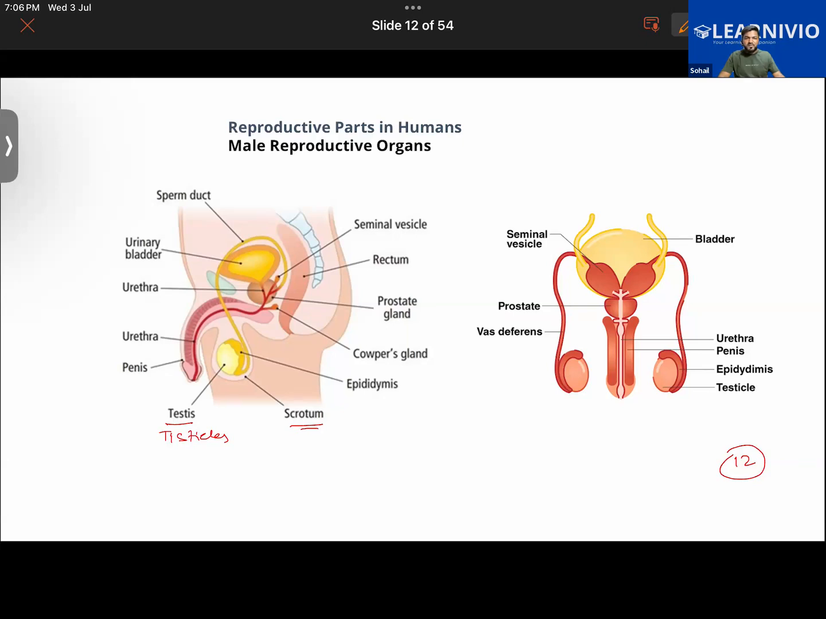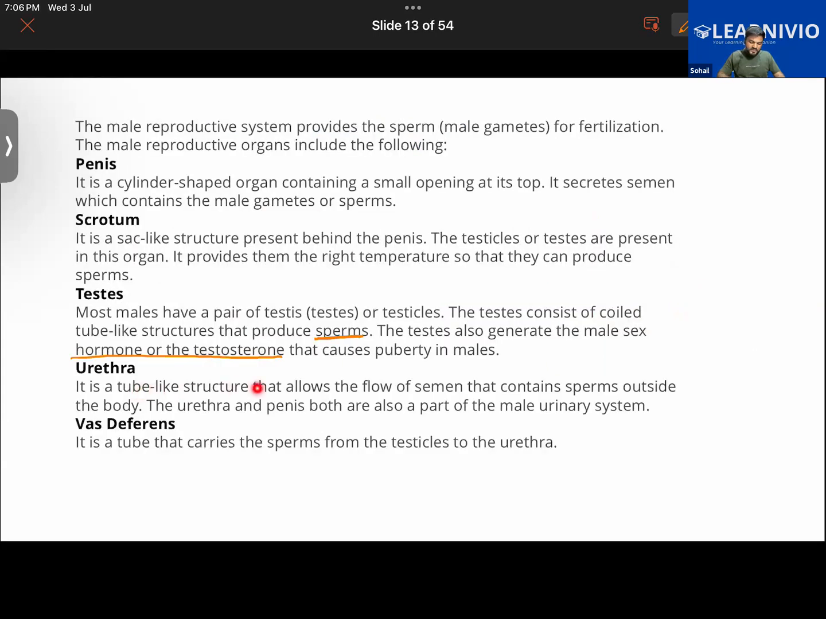But anyways, yeah, you were answering it. So sperm will also be passed through that. Not produced, passed. Good. The main function of the urethra is that it allows the flow of semen that contains sperm. So its main function is to pass down the sperm. Apart from that, it is also part of the urinary system in males. So urine will also pass through the urethra. So it has two functions.